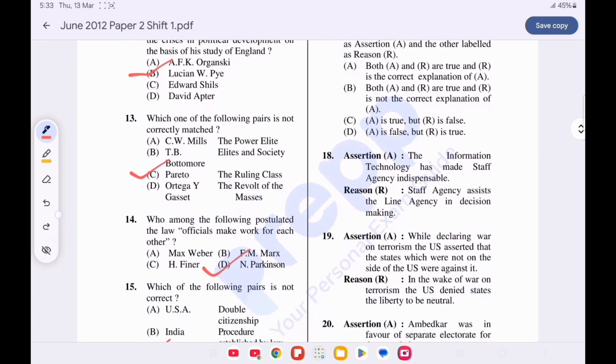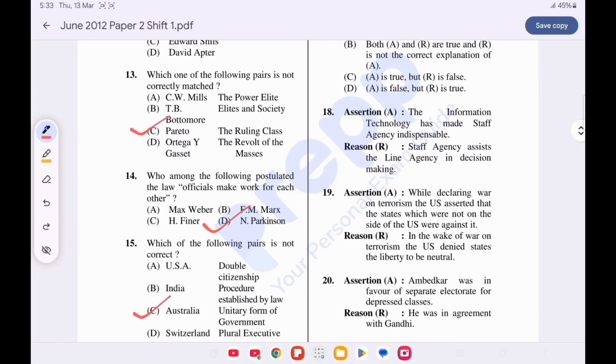Now assertion reason. Question number 18. Assertion. The information technology has made staff agency indispensable. Reason. Staff agency assists the line agency in decision making. Option B is correct as both the statements are true but not the correct explanation.